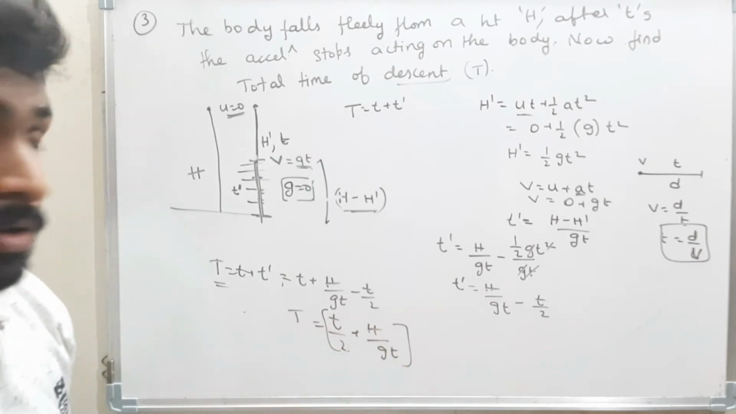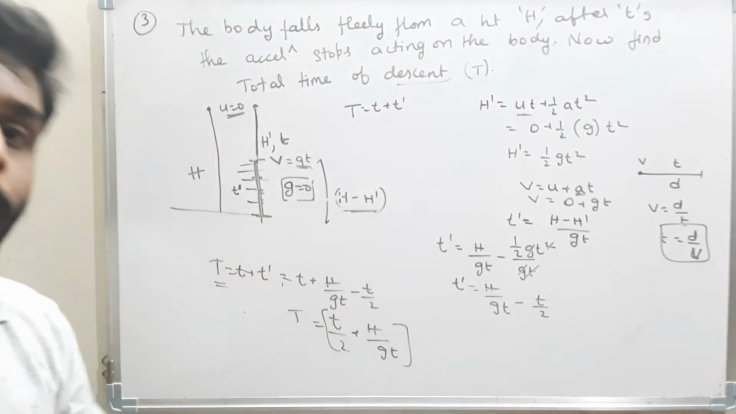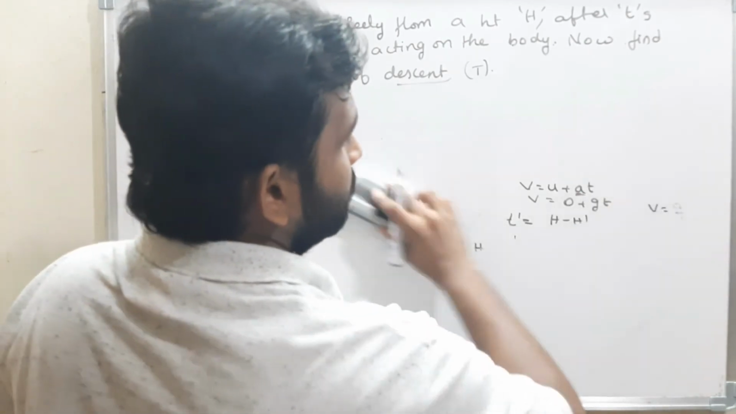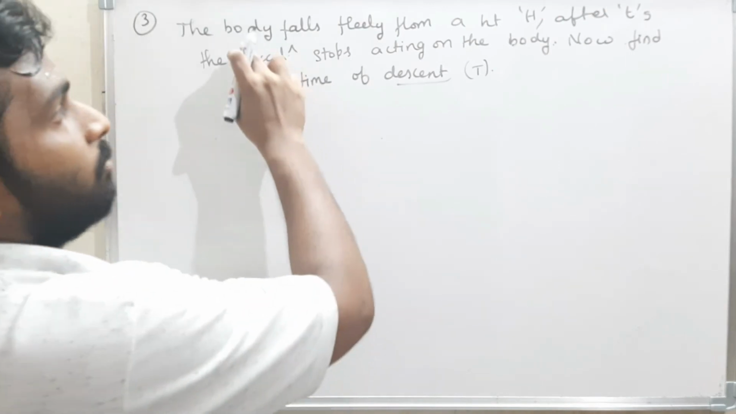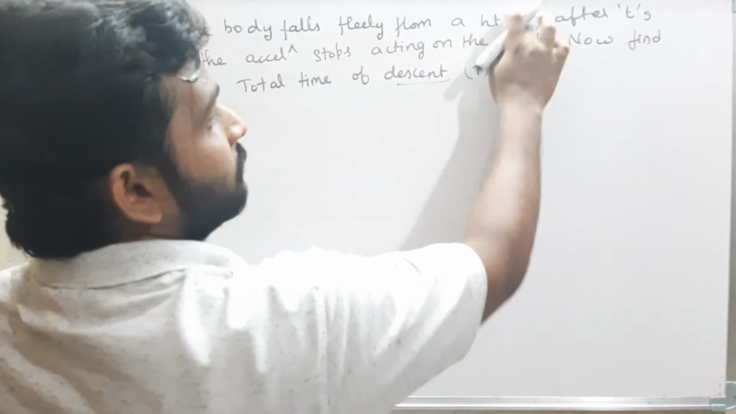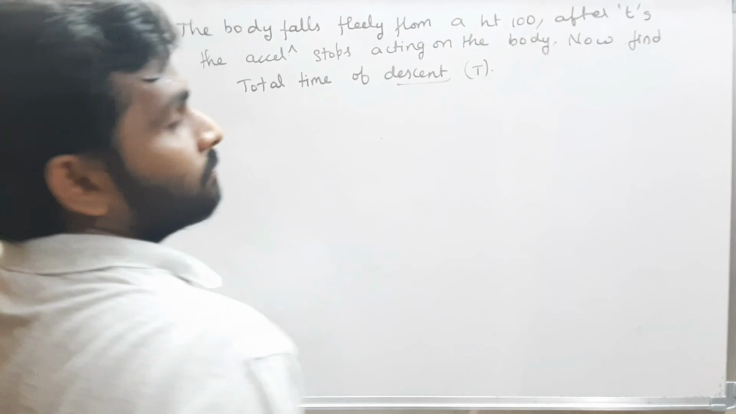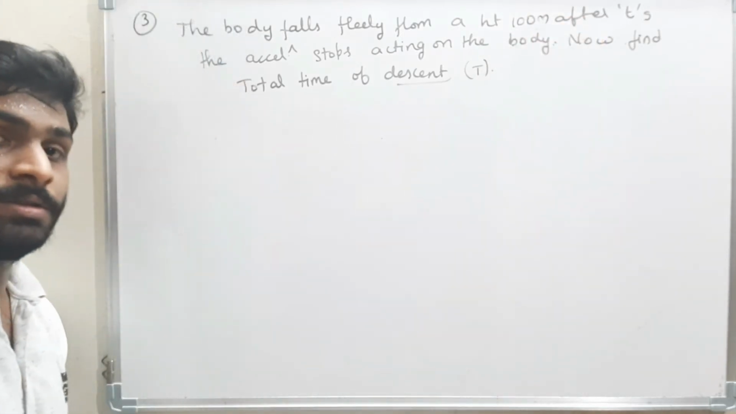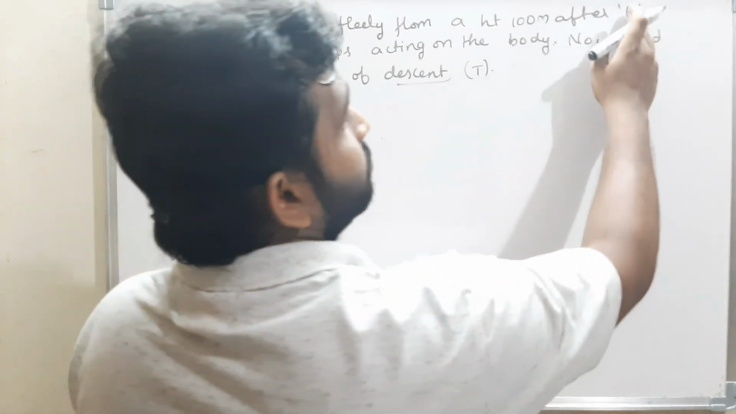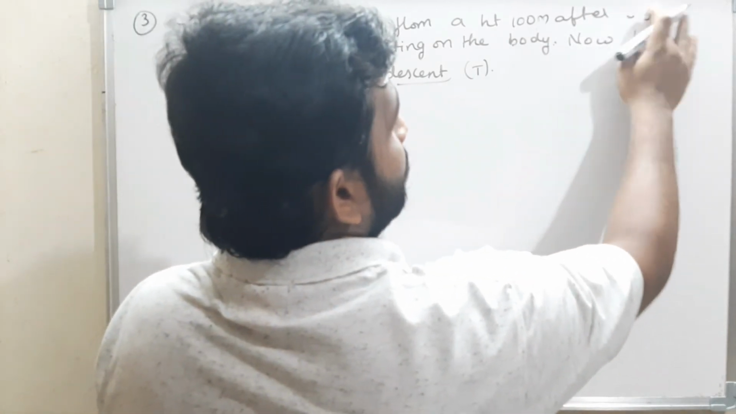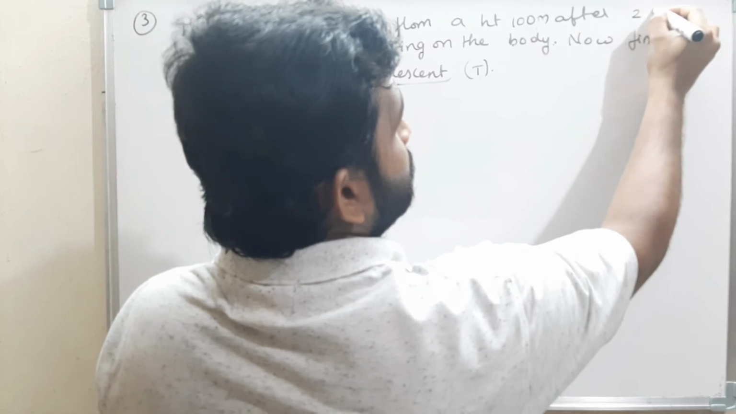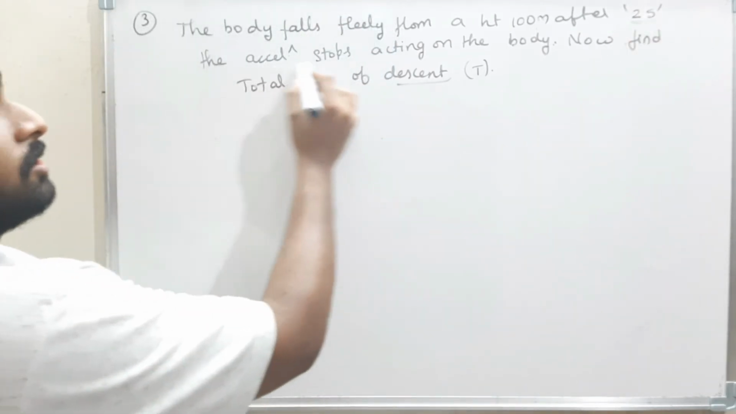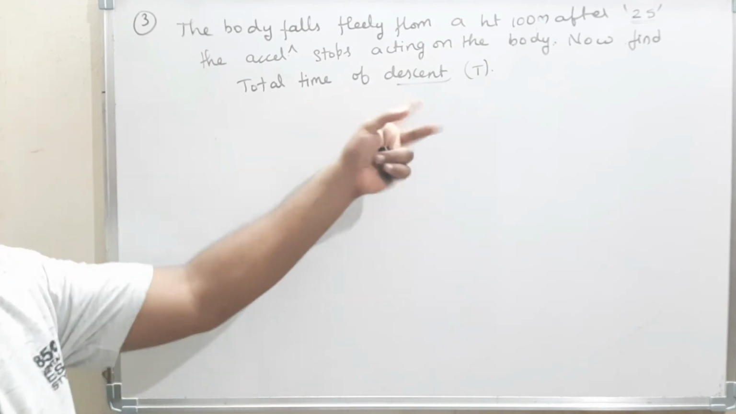Try to understand this. Okay, now we will solve the same problem using some numbers, then we will give you some clarity. Now see, the body is falling freely from a height of 100 meters. After 2 seconds, the acceleration stops acting. Now find the total time of descent.